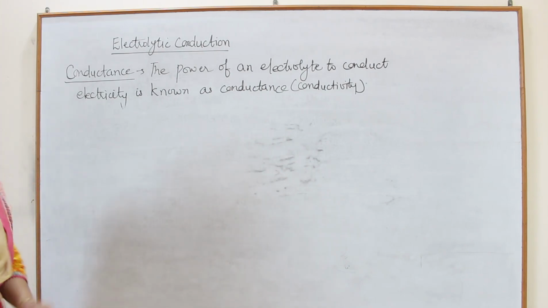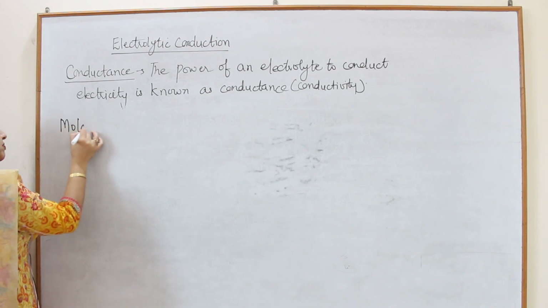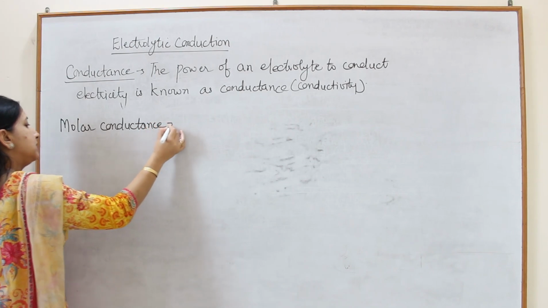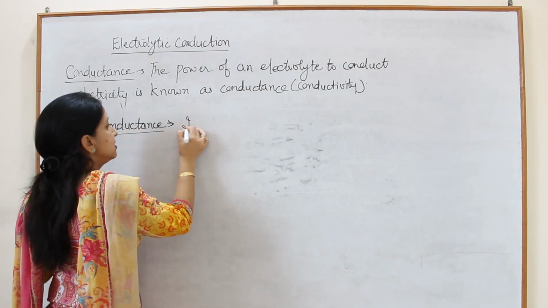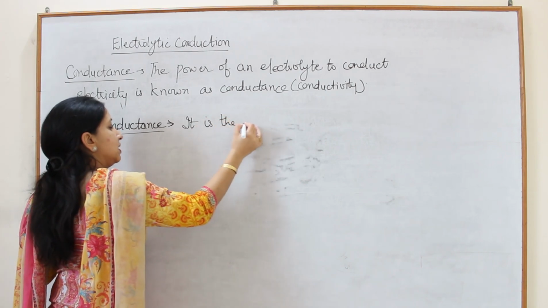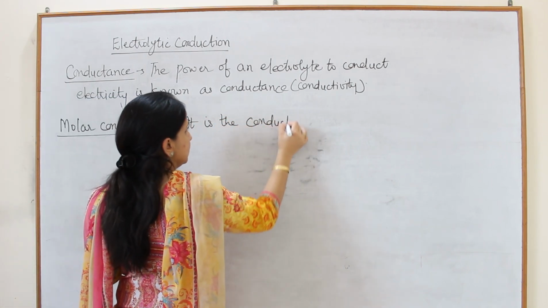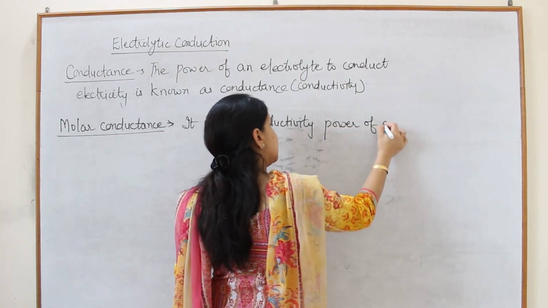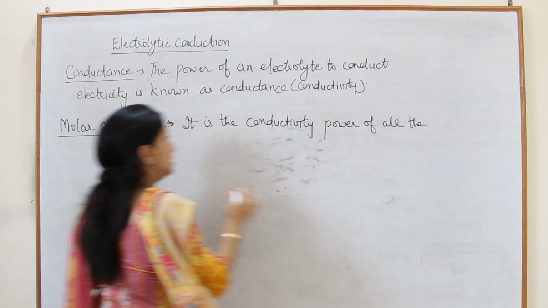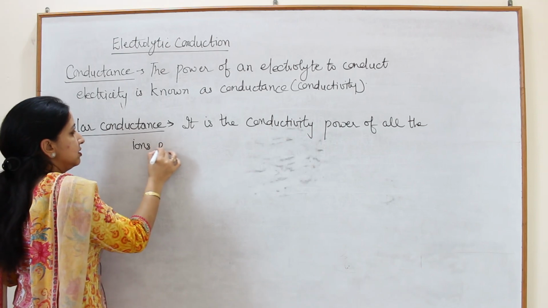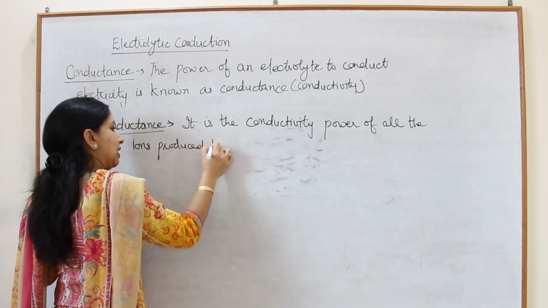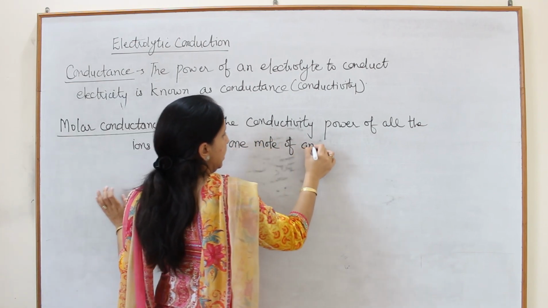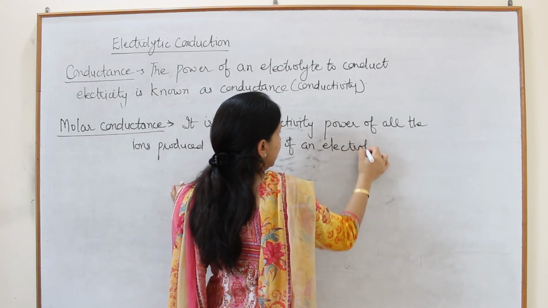So molar conductance is the conducting power of all the ions produced by 1 mole of an electrolyte.